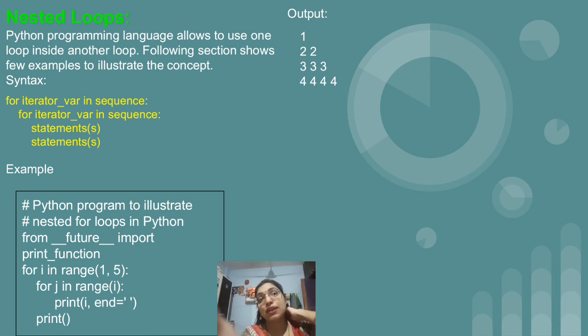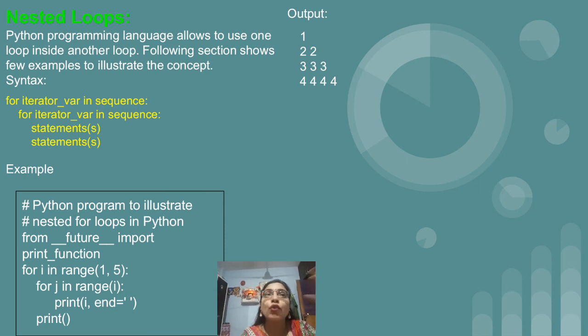If you are printing the value of j, then you will see a different output. You will see the output as on the first row 1 will be there, on the second row 1, 2 will be there, on the third row 1, 2, 3 will be there, on the fourth row 1, 2, 3, 4 will be there. Like that you will get output if you are printing j in place of i. So according to the output we need to print the values. And if you want to print the stars, then in place of i, just within single quotes write the star, then star will be printed in place of numbers.